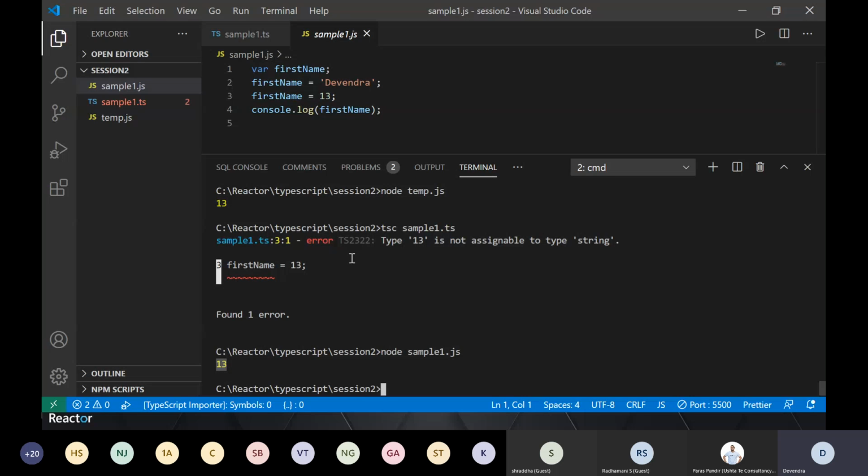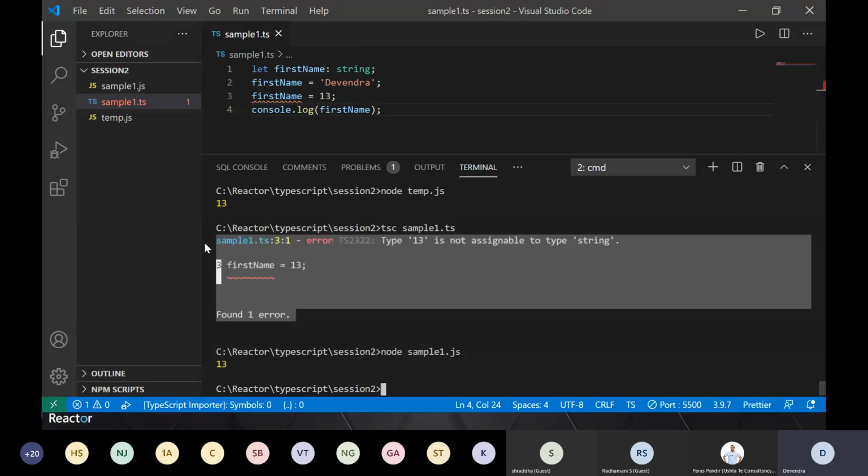Okay, so ultimately what I'm trying to show here is that if you are writing code, I have not written code in a JS file, right? I've written code in a TS file as a developer. I compile it, and at the same time I'll note down this issue and accordingly I'll fix it. If I do it directly in a JS file, probably I'll not catch this issue, and in production my JavaScript code might work as intended, might not work as intended, right? So that's one thing where TypeScript helps us, right?